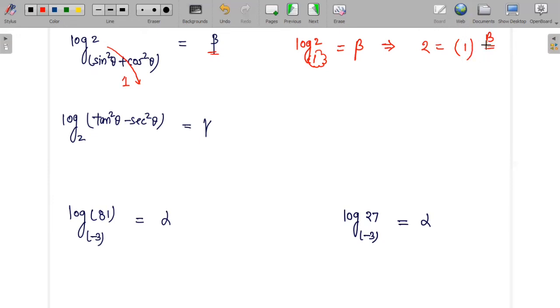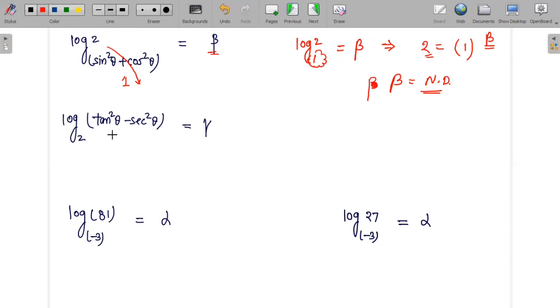For that, 1 to the power of that specific number will have to give 2. This is not possible. You will not get any value of beta for which 1 to the power beta will turn into 2. Thereby, you have to say that beta is not defined. Let me take another question to explain this further.